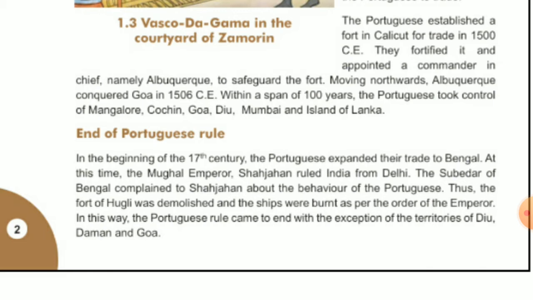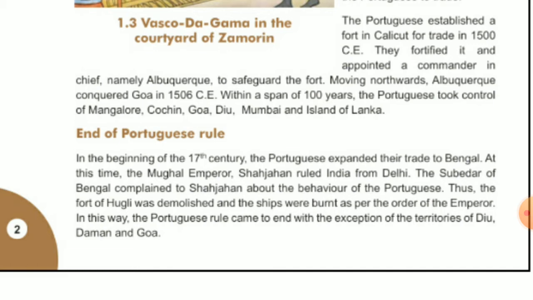So at that time, the Mughal Emperor Shahjahan ruled India from Delhi. Who was the Mughal emperor who ruled India from Delhi? Shahjahan. So see, the Subedar of Bengal complained to Shahjahan about the behavior of the Portuguese. So the fort of Hooghly was demolished. Shahjahan ordered his army to demolish that Hooghly fort, and the ships were also burned as per the order of Shahjahan. In this way, the Portuguese rule came to an end, with the exception of the territories of Diu, Daman and Goa.